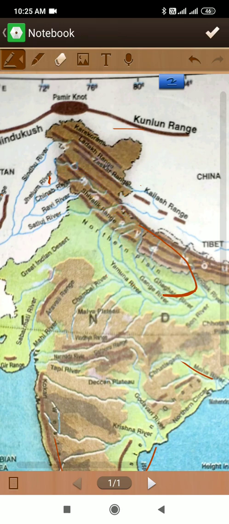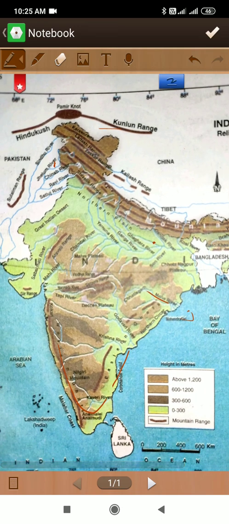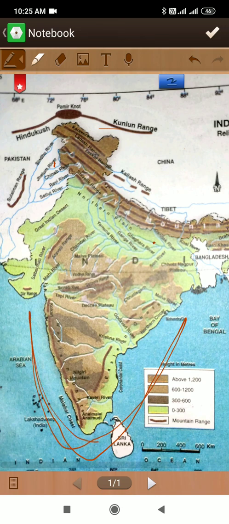Now we will see about the peninsular plateau. Now what is peninsula and what is plateau? Peninsula and plateau are different terms. This part is known as peninsula, as an inverted triangle, and this is known as the plateau. Plateau means highland and peninsula means the area which is covered on three sides by water. Understood? It is called peninsula.